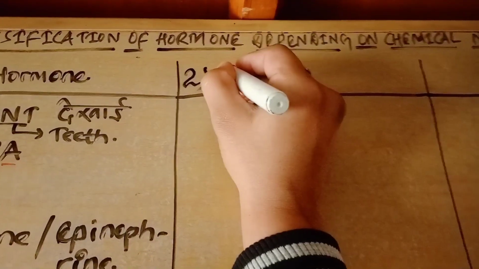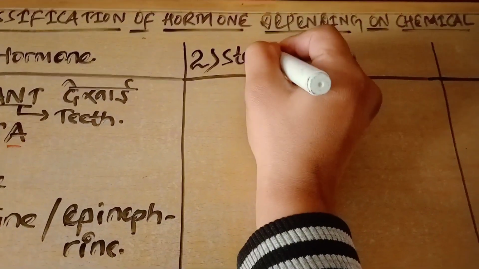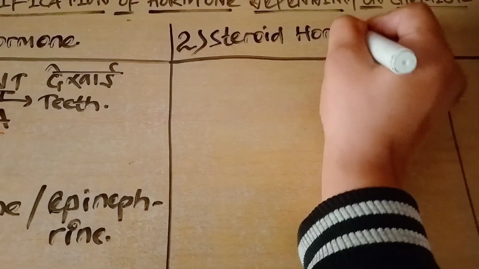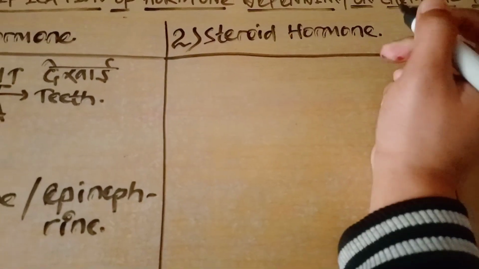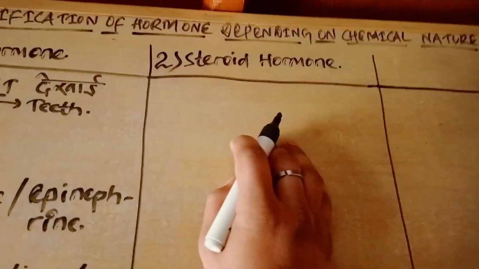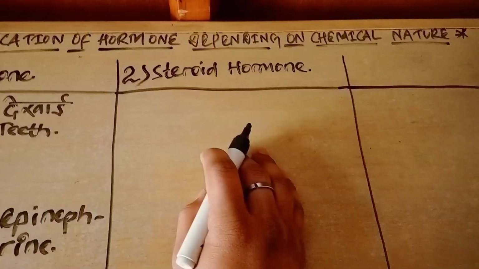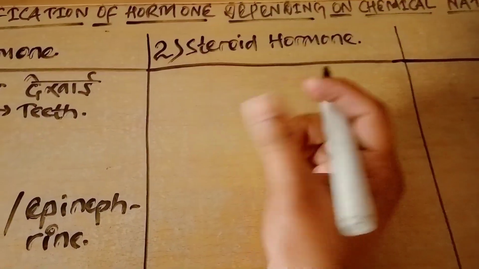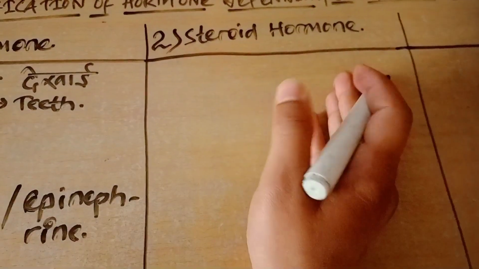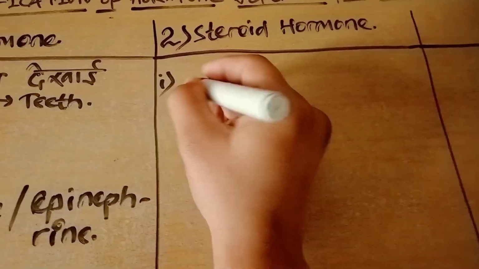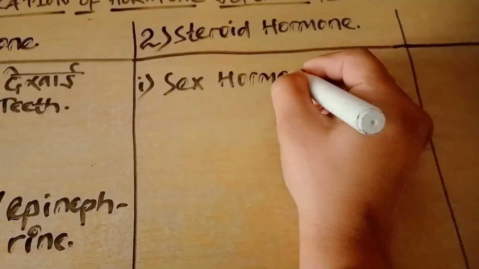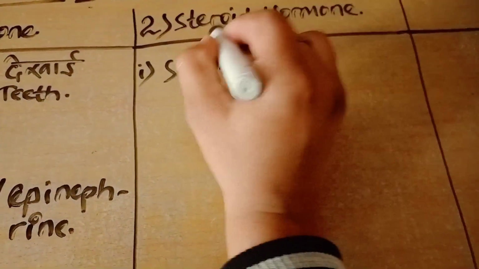steroid hormone. For the steroid hormone, we know steroid hormone means all sex hormones, or we can say hormones produced by the adrenal cortex, that is sex hormones. Steroid hormone is easy.